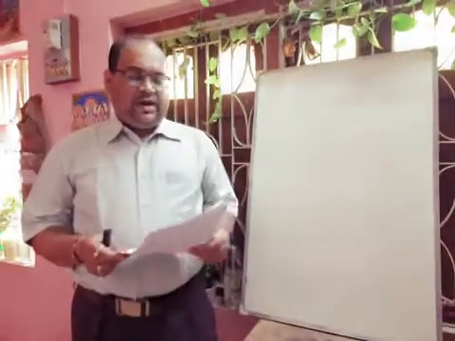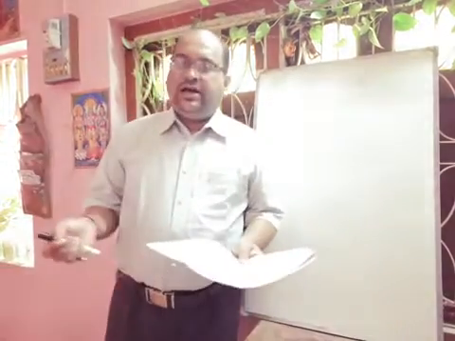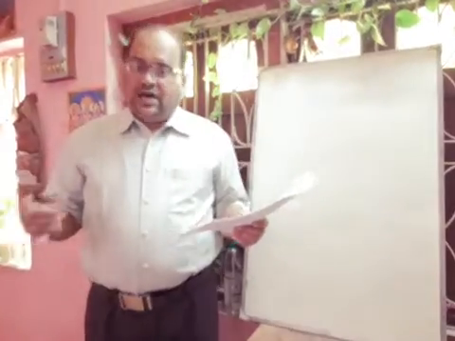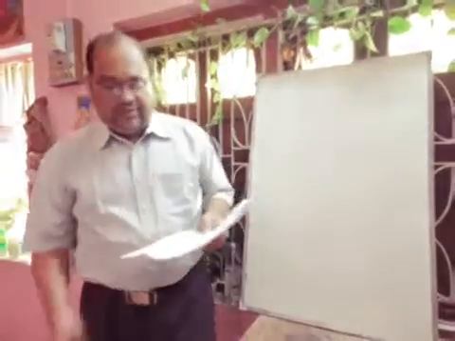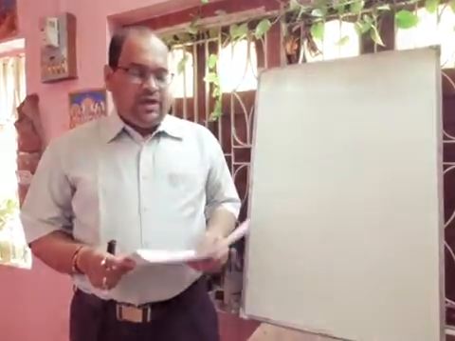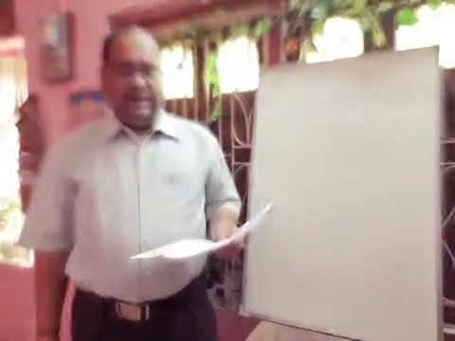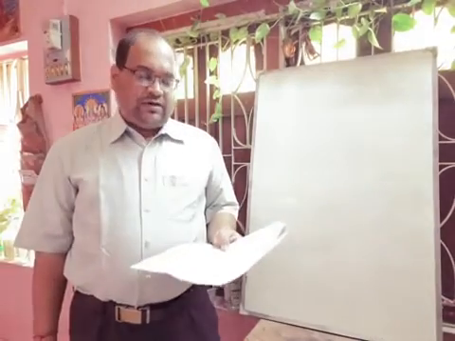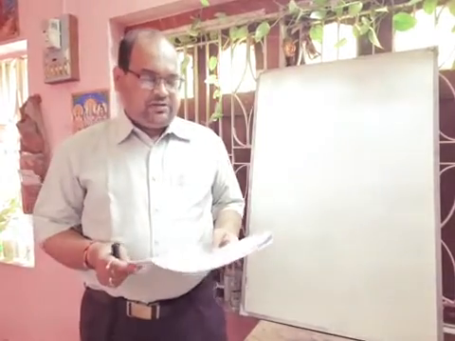Next question is given: covalent compounds have dash boiling points. Generally, we know that in case of covalent compounds, the type of force will be weak van der Waals force. So weak van der Waals force means the boiling point will be low. But in case of ionic compounds, it will be high because strong electrostatic force of attraction is present. So your answer will be low. Coordinate bond is present in dash ion. So you have to write ammonium ion. Don't write ammonia. Always write ammonium ion. Or you can write hydronium ion also, where coordinate bond is present.